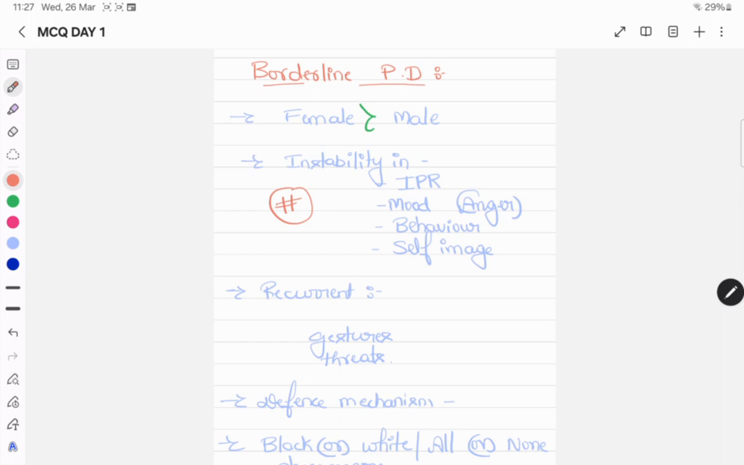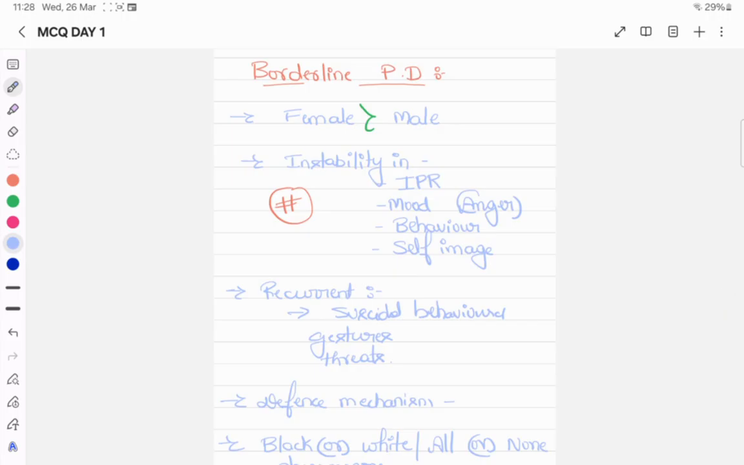Also some other important points. There is recurrent behavior. They have suicidal tendencies, so we can write it as suicidal behavior. They exhibit suicidal behavior, then suicidal gestures and suicidal threats. This person exhibits all these things.